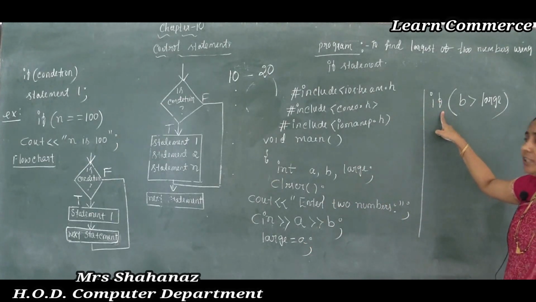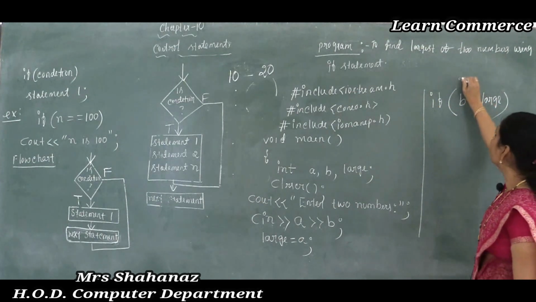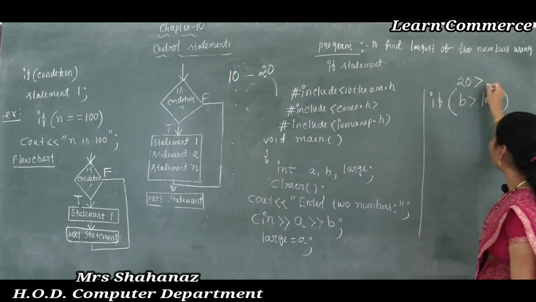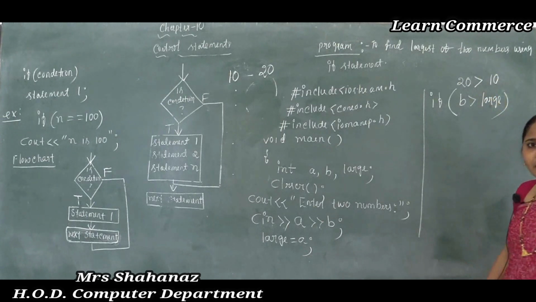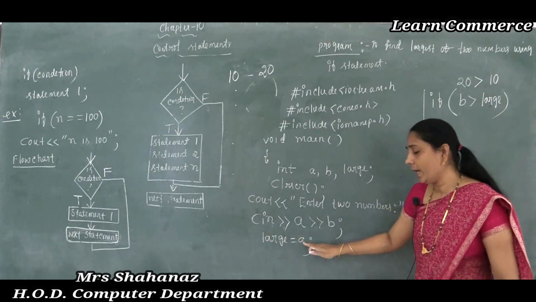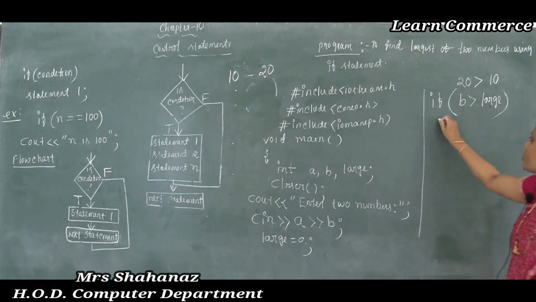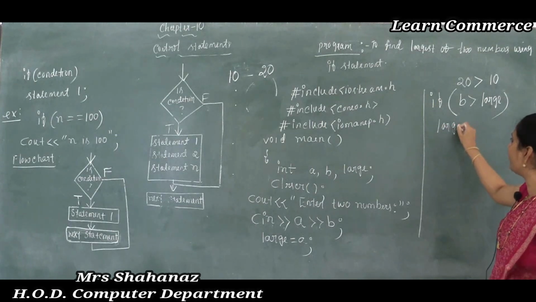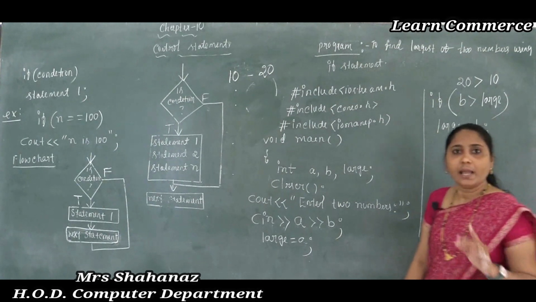Later I am using the condition. How? If b value is greater than large. The b value is 20, and 20 is greater than large, where large is equal to a, that is 10. Understood? Because how much is in large? 10 is there. Okay? So I am using 10. Now 20 is greater than 10. Whether 20 is greater than 10? Yes, it is greater than 10. If the condition is true, then execute this statement, that means large is equal to b. Understood, everyone? Clear this point here?